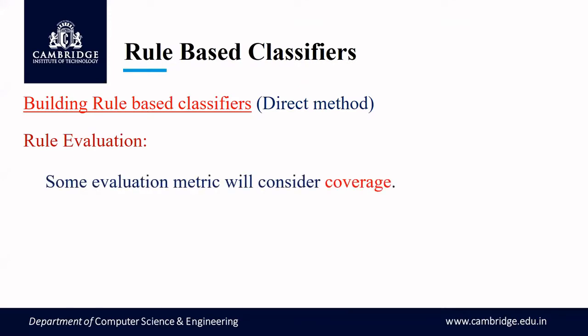There are two such evaluation metrics: the Laplace evaluation metric and the M estimate evaluation metric. Let us consider these one by one. First I'll take Laplace, and let's see how Laplace helps us evaluate the rule.